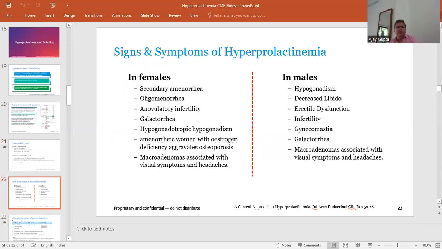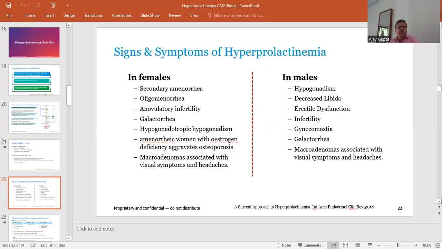Coming to the signs and symptoms of hyperprolactinemia, in females, it may cause secondary amenorrhea, oligomenorrhea, anovulatory infertility, galactorrhea, or hypogonadotropic hypogonadism. It may cause amenorrheic women with estrogen deficiency and aggravate osteoporosis.